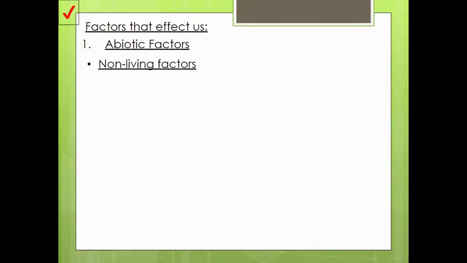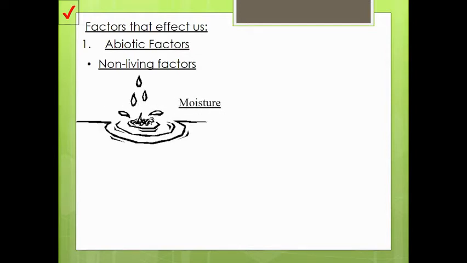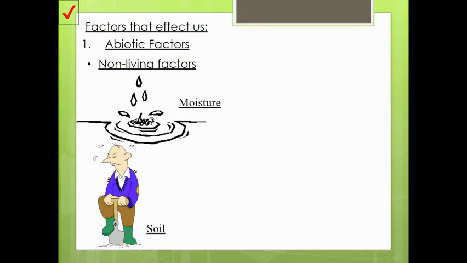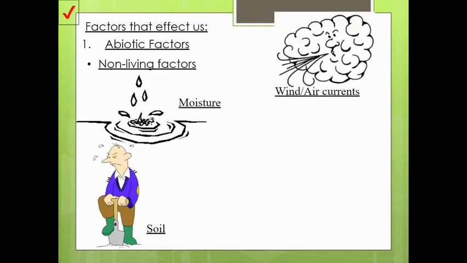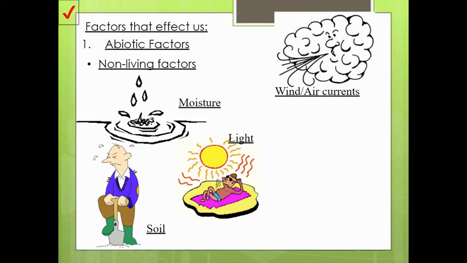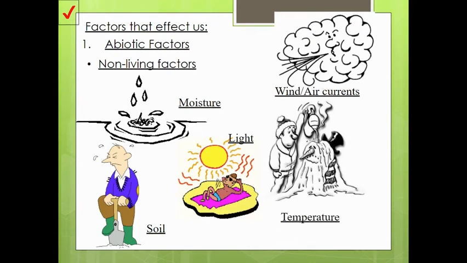So there are a variety of factors that affect us on a daily basis. The first type we're going to talk about are abiotic factors. Abiotic are non-living factors. So these would be things like moisture, the soil, wind and air currents, light, as well as temperature. These are non-living factors that can influence our day-to-day activities.